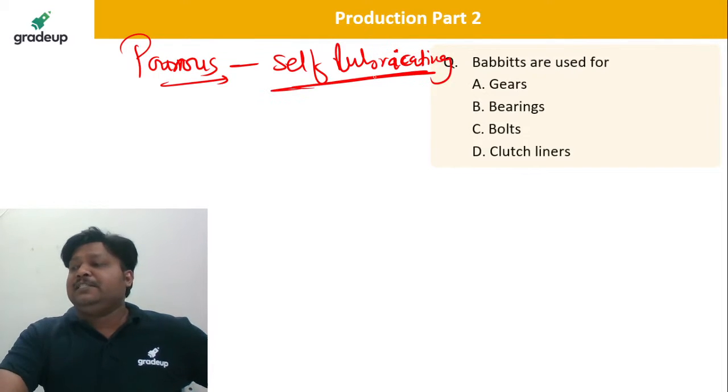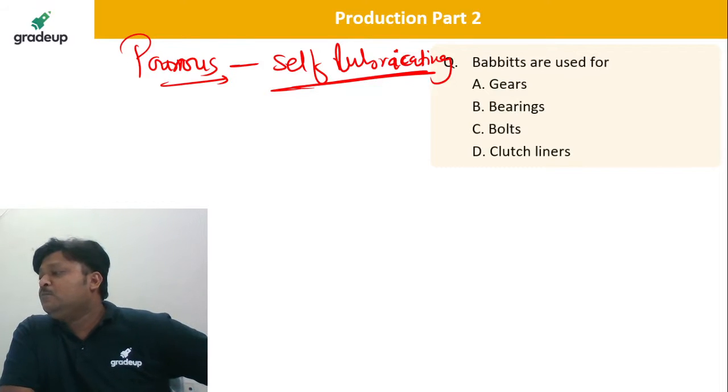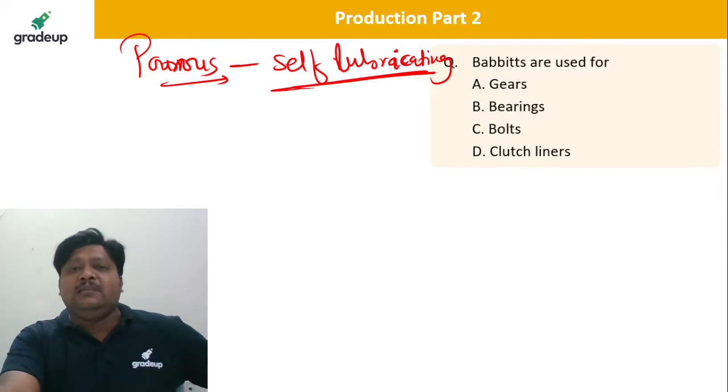Okay, Babbitts. So B for Bombay. Yes, very nice, Babbitts. So porous bearings are made which are self lubricated, so no additional lubrication is needed for these bearings.